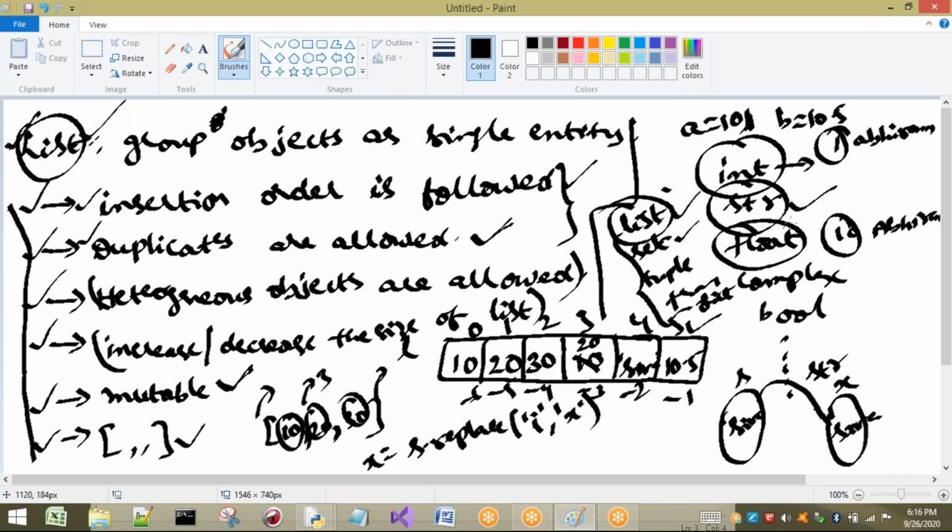In the same way, if you are going to consider fundamental data types, in that we are going to use the string data type only. So these two we have to understand in detail. We have already completed the string data type. Now we are going to see in detail about list. So these points are very important, and for all these points, I'm going to take an example.